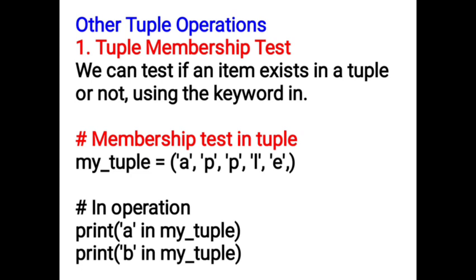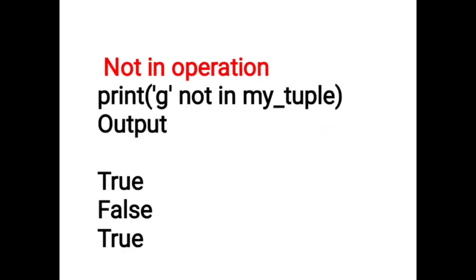Other tuple operations are the tuple membership test. We can test if an element exists in a tuple or not using the keyword in. The membership test in a tuple, for example, my_tuple is equal to apple. We are checking using the in operator. 'a' is present in my_tuple and 'b' is present in my_tuple, using the in operator. Then the not operation: print 'g' not in my_tuple. If it is present, it shows True. If it is not present, False. That is the output we get.